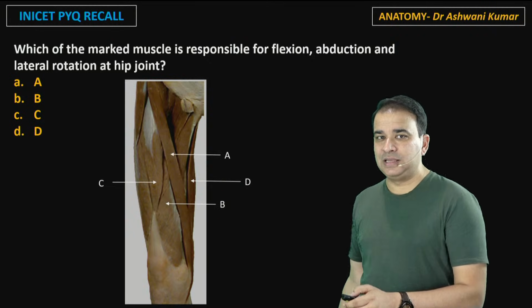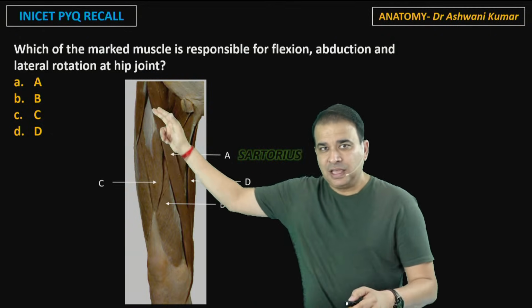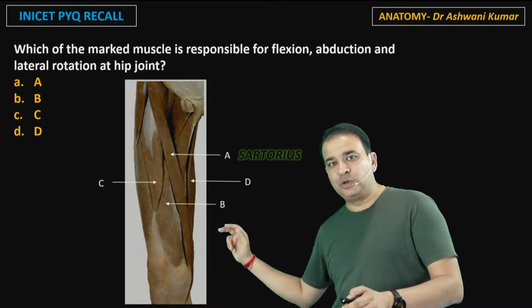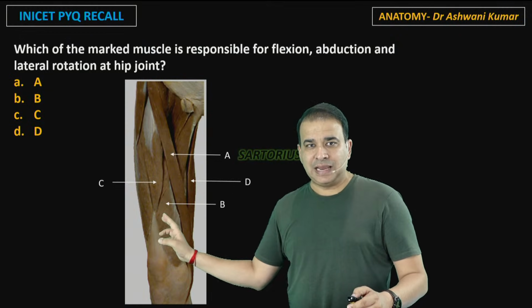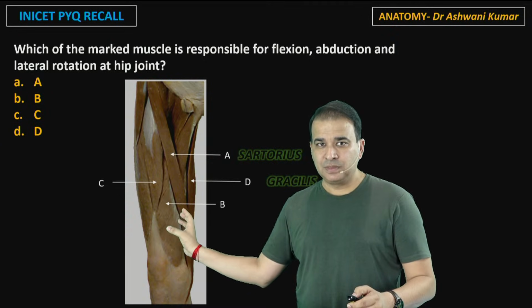What are these A, B, C, D muscles? That muscle A here is the sartorius. You can see the muscle coming from the ASIS and going toward the medial side of the tibia, that is sartorius. The muscle B over there, look at this muscle, that is the vastus medialis muscle, vastus medialis, the B.